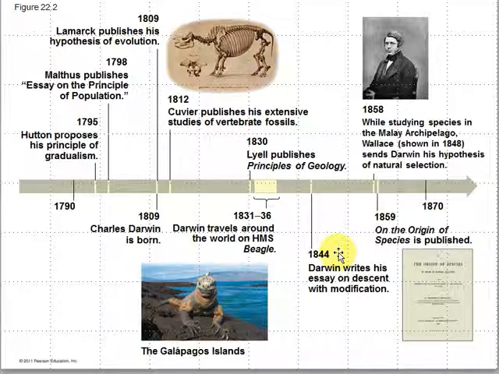He didn't publicly speak out about it. Darwin was the type of scientist who was very careful, very precise. He collected reams of data to back up his idea, but he was still hesitant to actually go public with this idea because he knew that it would be problematic for a lot of people. He knew that this was a different way of thinking, and that for some people, particularly in religious circles, there might be a problem with this way of thinking.